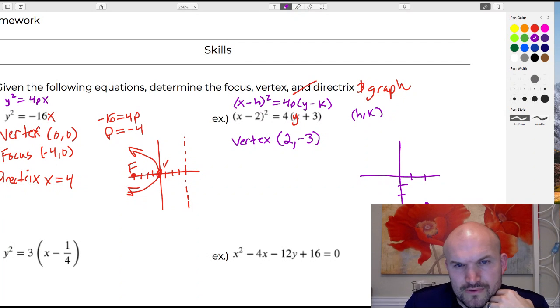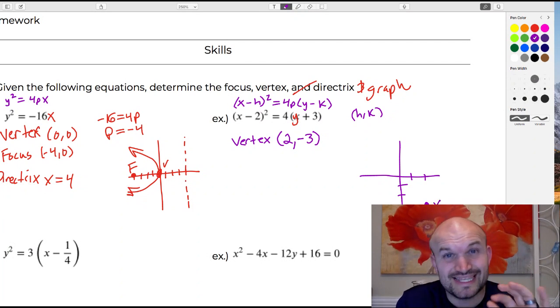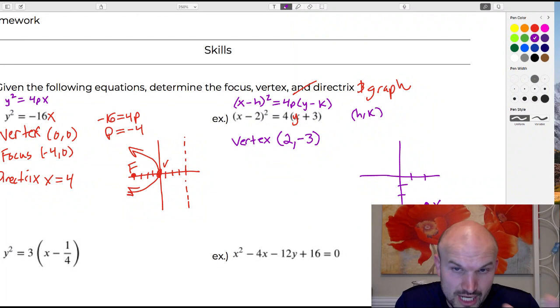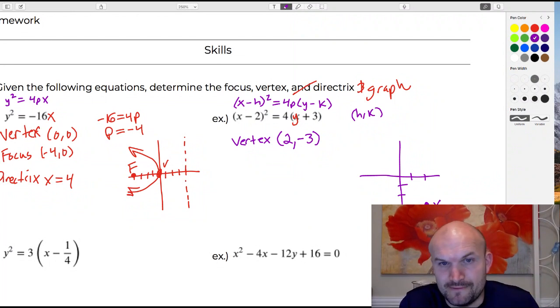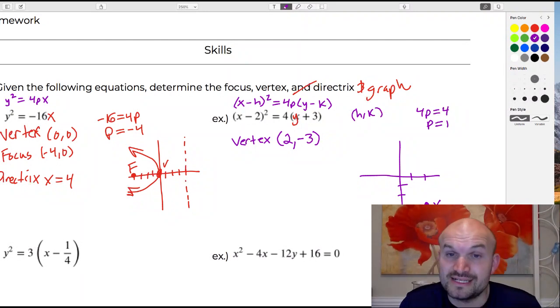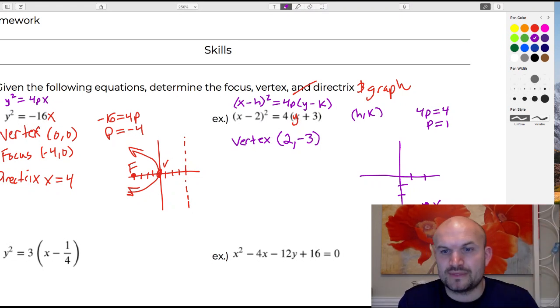Put a little v here. All right, now in this case we see that x is squared, so the parabola either opens up or it opens down. To determine which, we have to determine what p is. You can see our coefficient of the linear term is 4, so we say 4p is equal to 4, therefore p is equal to 1. Since p is positive in this case, it's going to be going up 1.